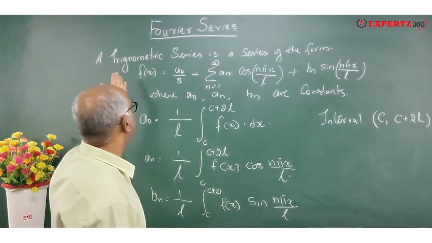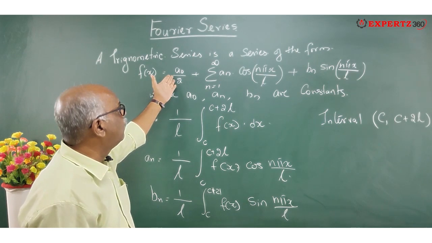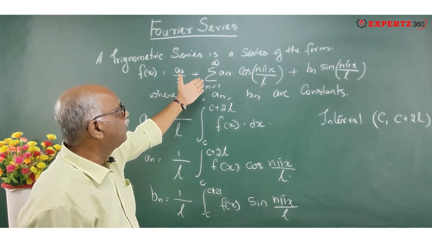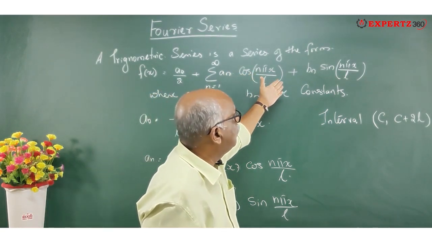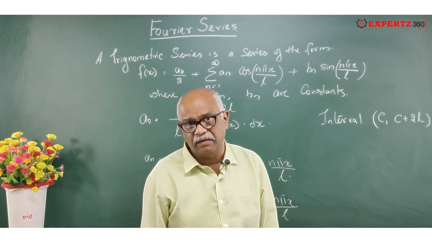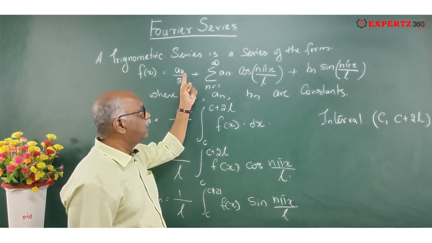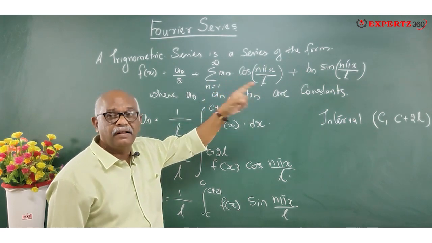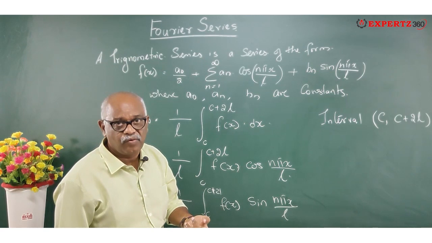Okay, so a trigonometric Fourier series is a series of the form f of x is equal to a0 by 2 plus sigma n is equal to 1 to infinity a n cos n pi x by L plus b n sin n pi x by L. Clear? And this a0, an and bn, they are all constants. And how to get these constants?